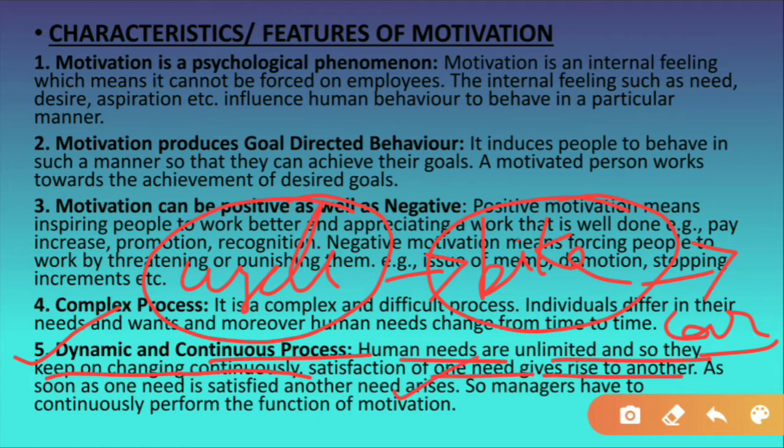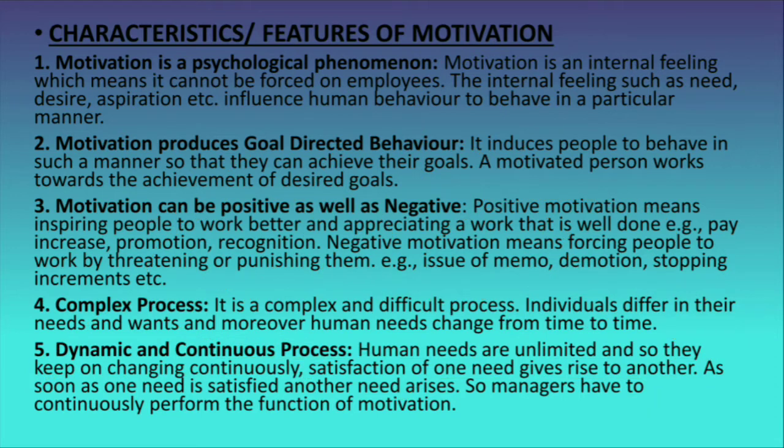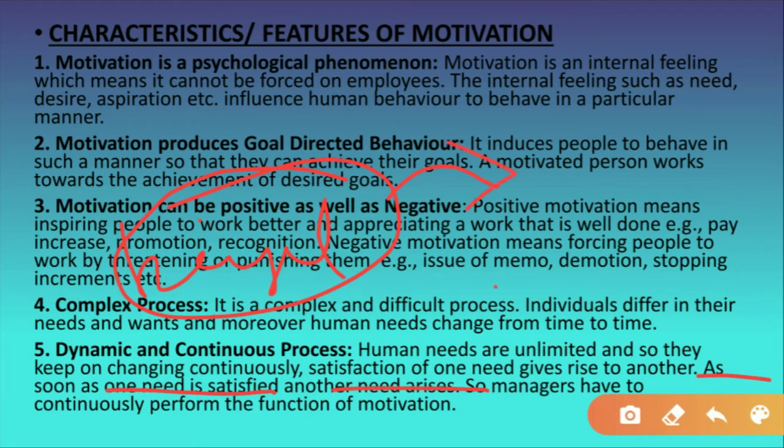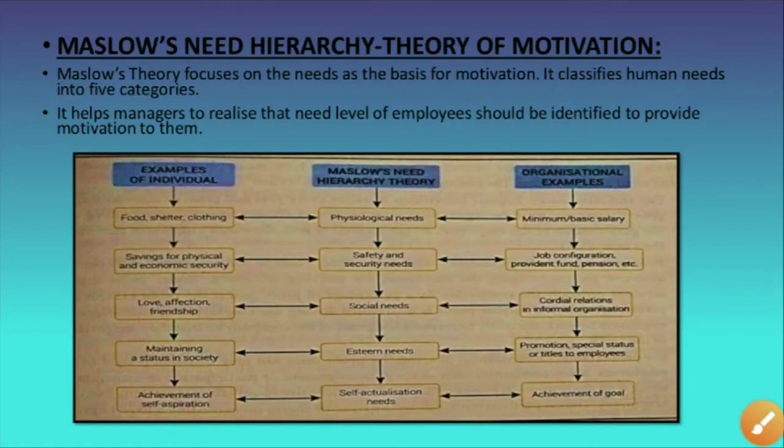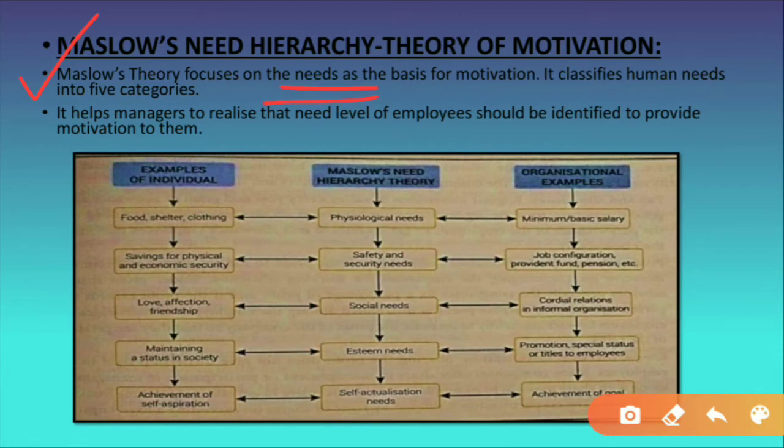And when one need is fulfilled, another need arises. So one need gives rise to another need. As soon as one need is satisfied, another need arises. That's correct. As soon as the need for the bicycle is satisfied, one more need arises of purchasing a bike or scooty. So this is what is explained in Maslow's need hierarchy theory, that the needs and wants of an individual are the main element of motivation.